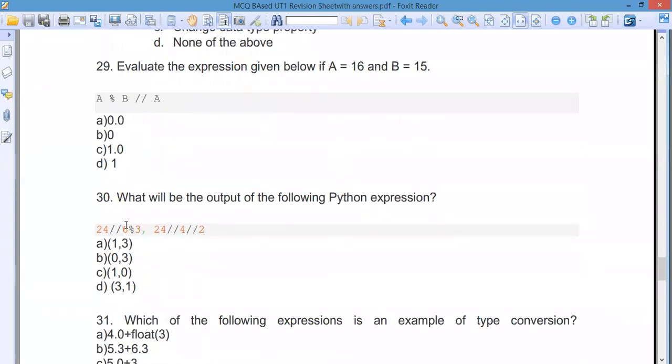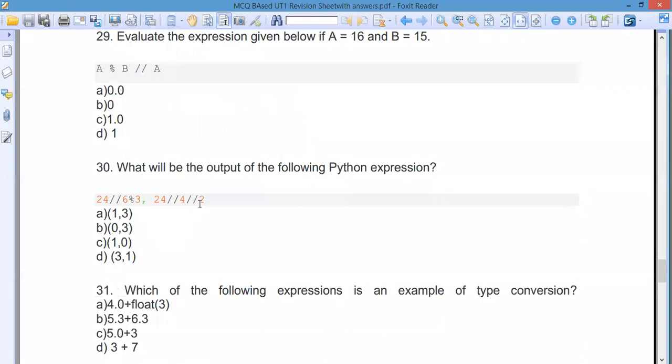Now here you again have to follow a certain order. If you follow the order, it is again left to right. So what will you get as the answer here? Like 24 / 6 mod 3. It's seemingly a very easy one. 24 / 6 is 4, and 4 mod 3 is 1, and secondly here it is 24 by 4.